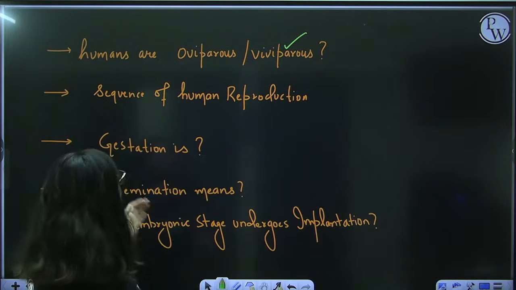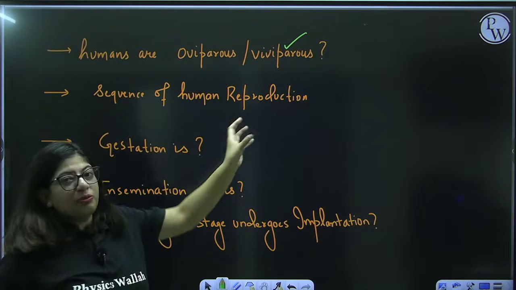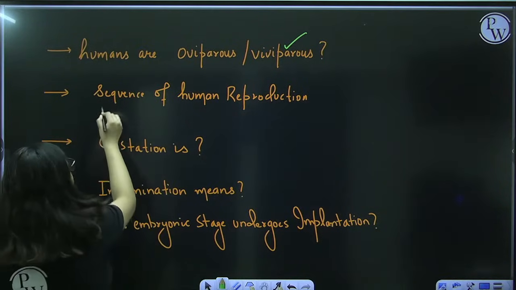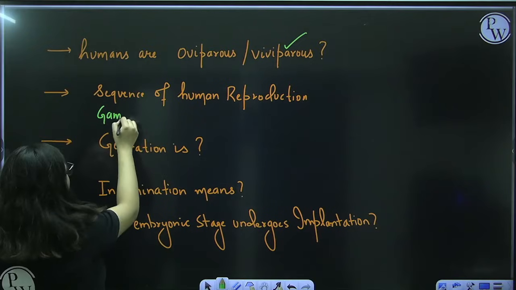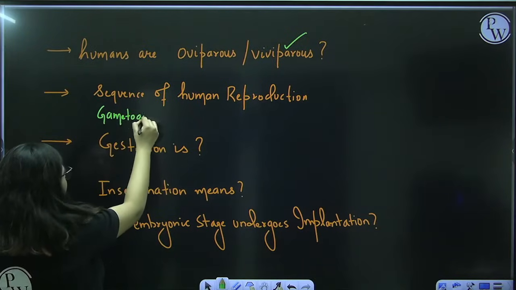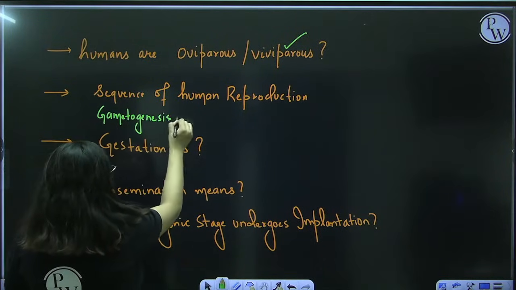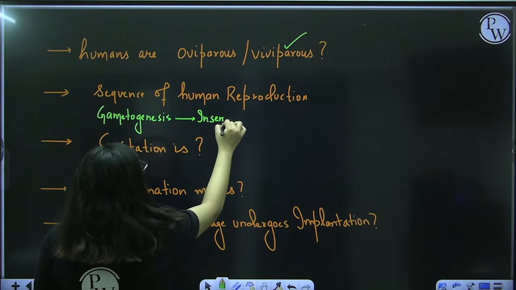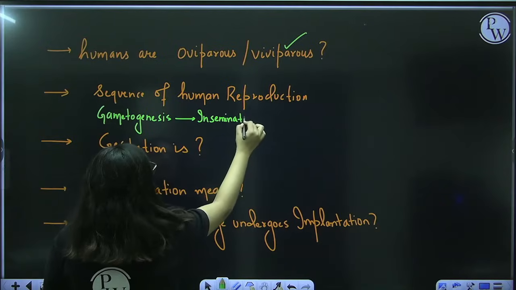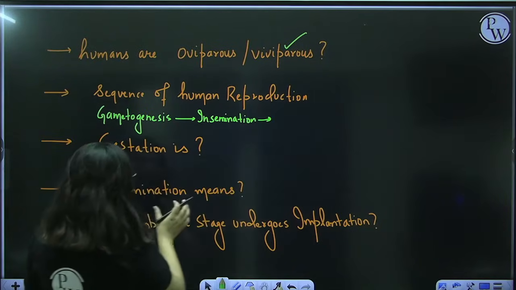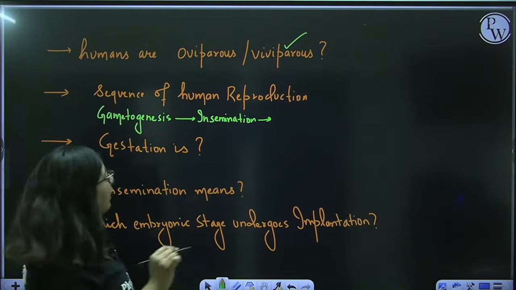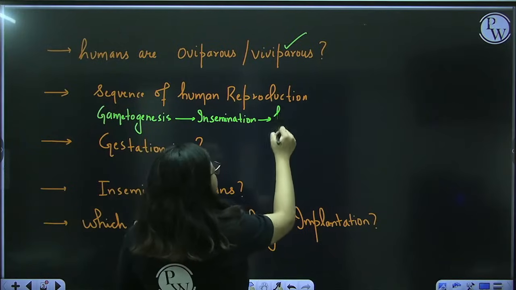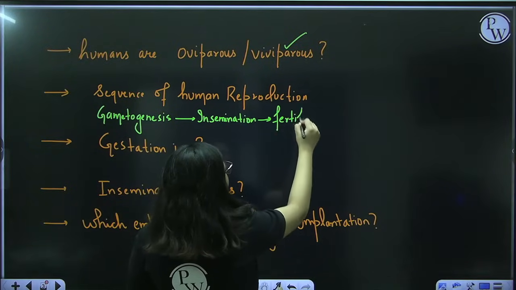Okay, next. Sequence of human reproduction. So how does it start? It starts with gametogenesis, the formation of gametes. Then the gametes need to enter inside the female genital tract, that is insemination. I have also asked the question here. After insemination, what happens? Fertilization.